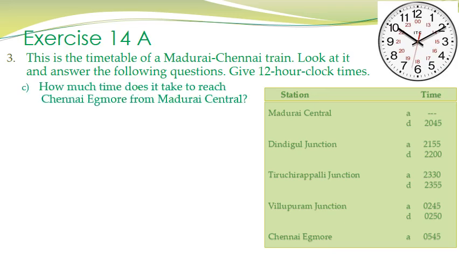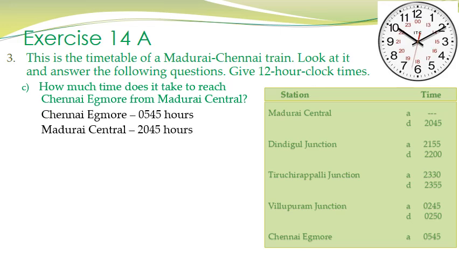The C part of this question is, how much time does it take to reach Chennai Egmore from Madurai Central? So let us see. It reached Chennai Egmore according to the chart at 05:45 hours and it departed from Madurai Central at 20:45 hours. So, what is the difference? Difference is 24:00 minus 20:45 plus 05:45.